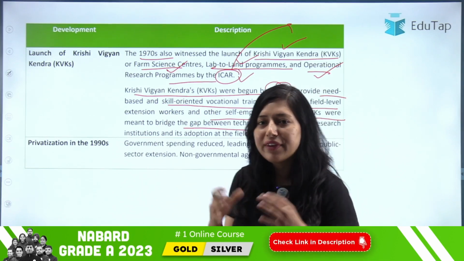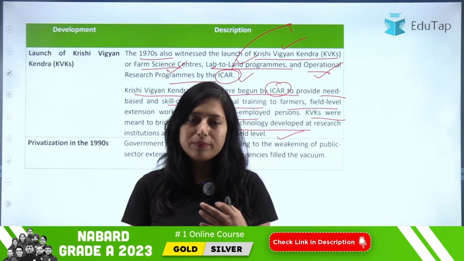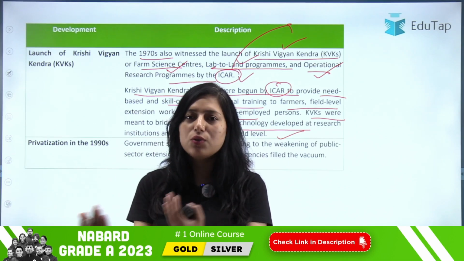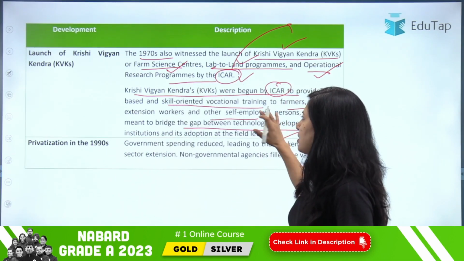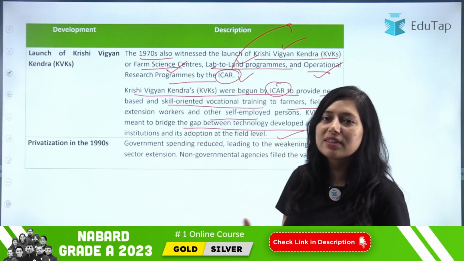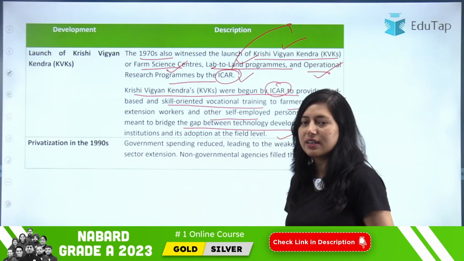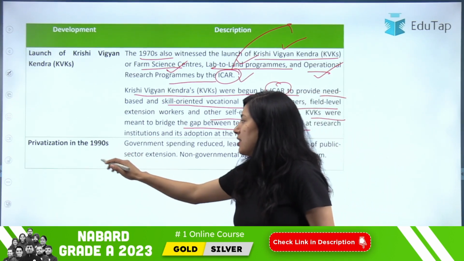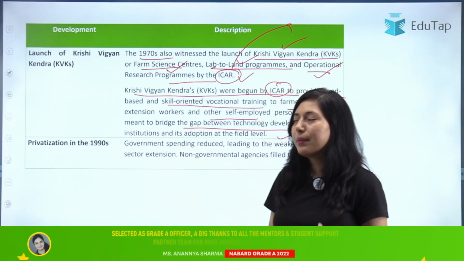So basically, these KVKs were also set up to bridge the gap between the research institute and the farmers. So that was the agenda behind establishing these KVKs, that is Krishi Vigyan Kendra. Then privatization in the 1990s. So what happened after that?